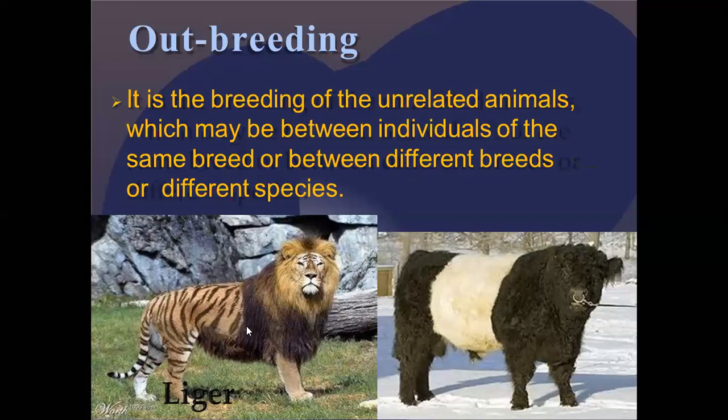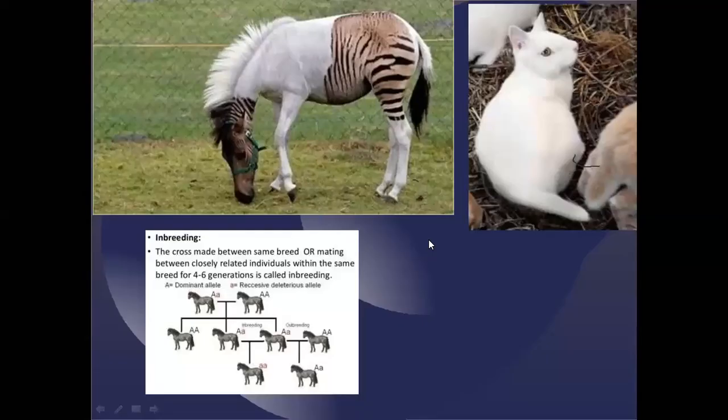Here you can see some examples. This is a liger. Why is it called a liger? Because it's a mixture of tiger and lion. Here is another example. This is homework for you. Just check this image and tell me what exactly this can be a combination of. These things are carried out as an outbreeding process. Similarly, you can see other examples mentioned here.